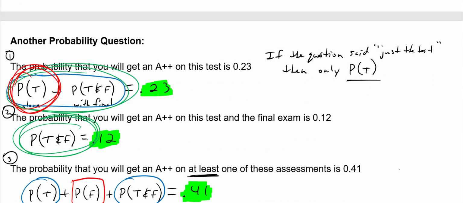Oh, the first one is P of T plus P of T and F, which I think is the most confusing part of it. But I explained that already. Okay, and then the probability of test and final is category 2, and the probability of test, final, and test and final both is category 3, and then adding and subtracting to manipulate it to give us the answers for A, B, and C.